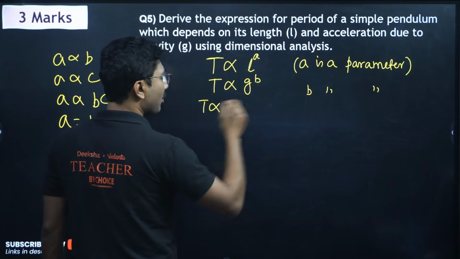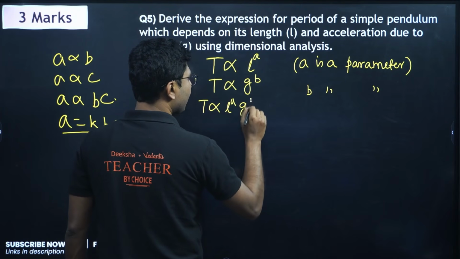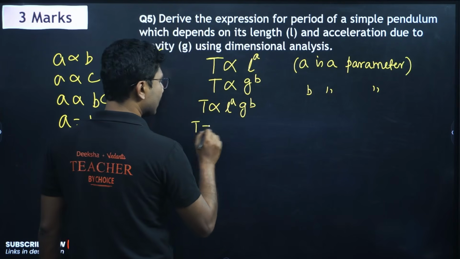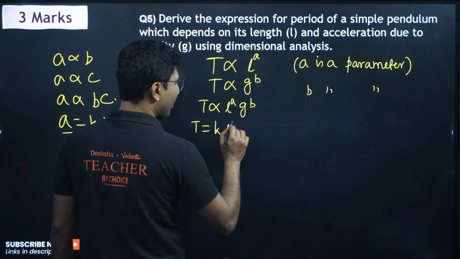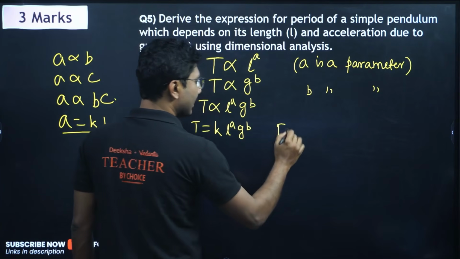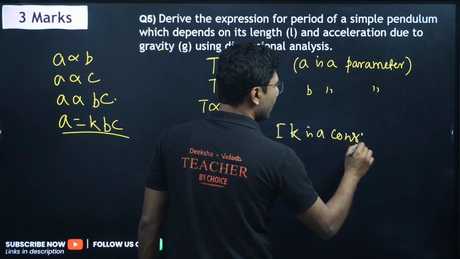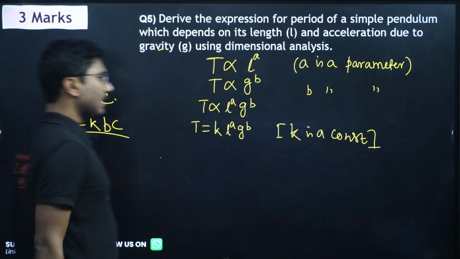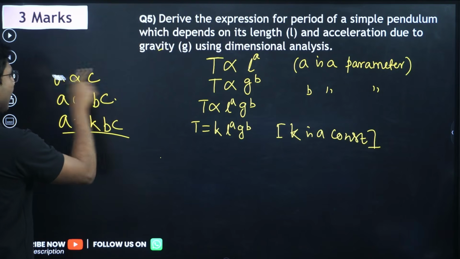T is proportional to L to the power of A, g to the power of B, or T equals to the constant K, L to the power of A, g to the power of B. Here K is a constant. We are not super enthusiastic about the value of K, but we are more interested in value of A and B.